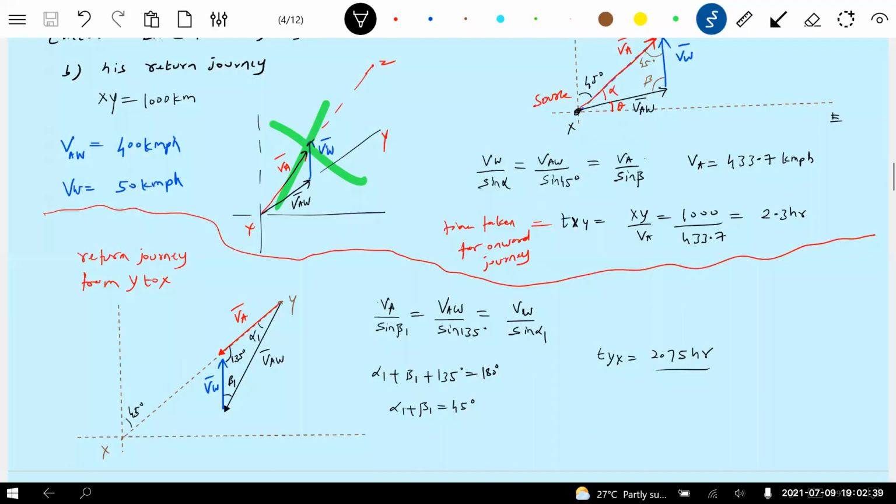Better you see that this was the learning. Nothing wrong. Okay, if VAW bar is along XY, then where does the plane land? The plane will land at Z. So these are wrong. What should be the correct one? The VA bar should be along the path. So everywhere in the problem you should at least indicate the right path with respect to ground. Path of whom? Path of the aeroplane. A person standing on the ground should see that the plane is moving along the y-axis.